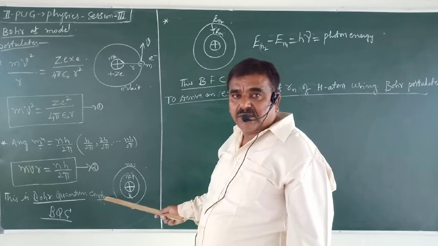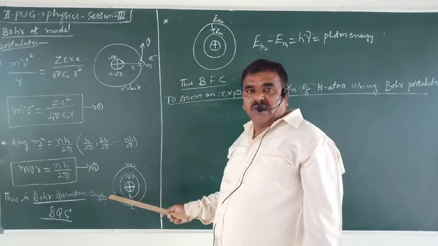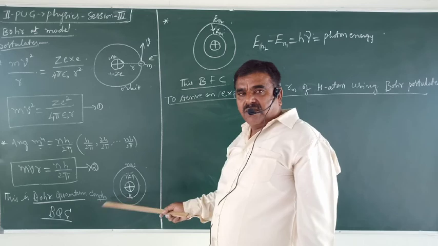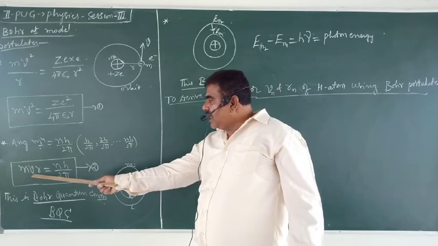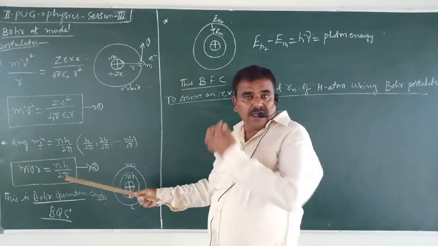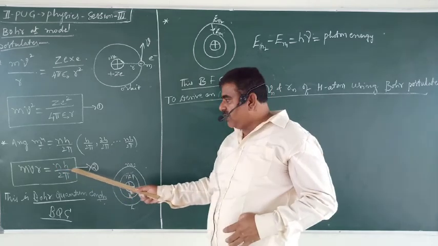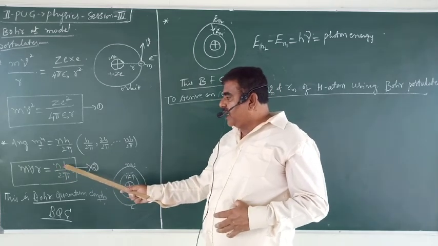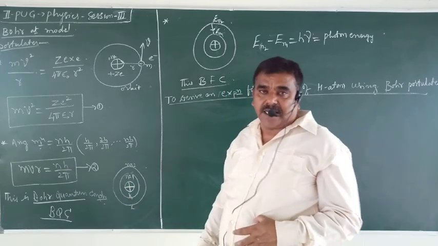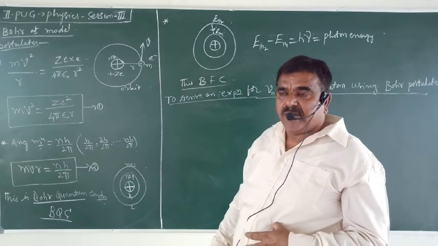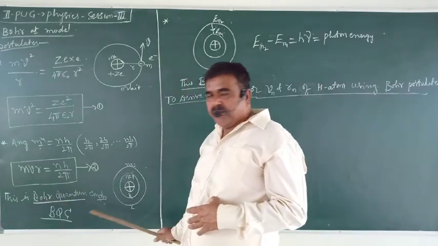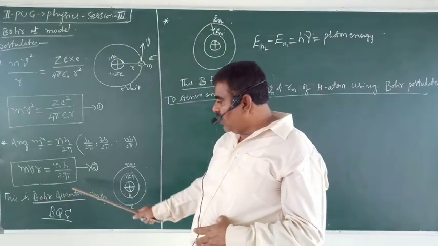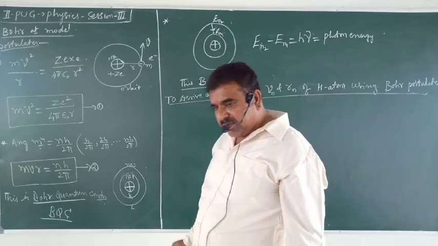Bohr put a condition for the electrons to revolve around the nucleus. What is that condition? The angular momentum of electrons must be an integral multiple of h by 2π. h stands for Planck's constant. Max Planck gave quantum theory. So based on that, we named this the Bohr quantum condition.